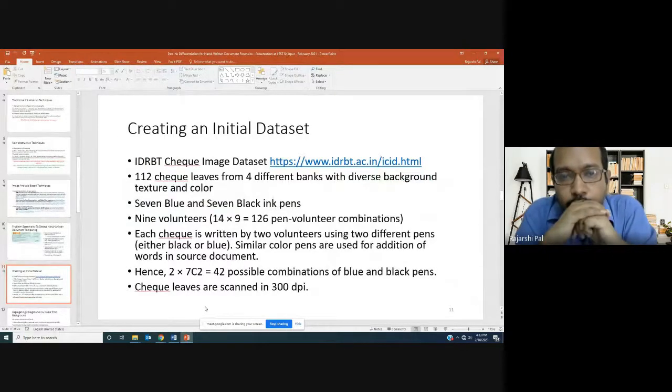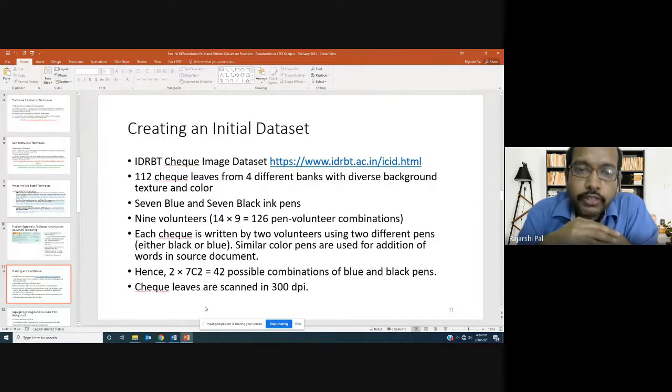During that time, we started creating an initial data set. And today, we have published it as the IDRBT check image data set. It's available publicly for download at this URL. As part of this data set creation, we collected 112 check leaves from 4 different banks representing diverse background, texture, and color.